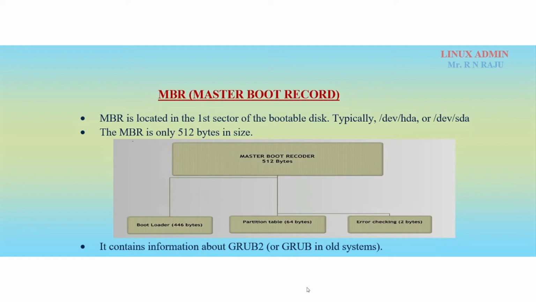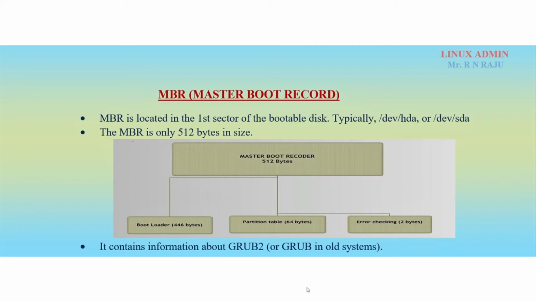So it is sitting in your first hard disk, in the first 512 bytes. The MBR is only 512 bytes in size. Those 512 bytes are located in the first sector of the bootable disk. But those 512 bytes are divided into three subparts.